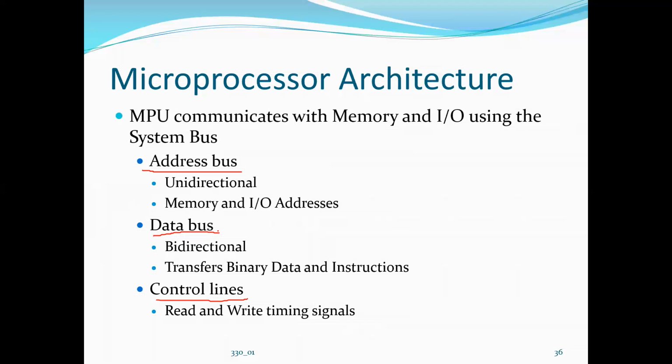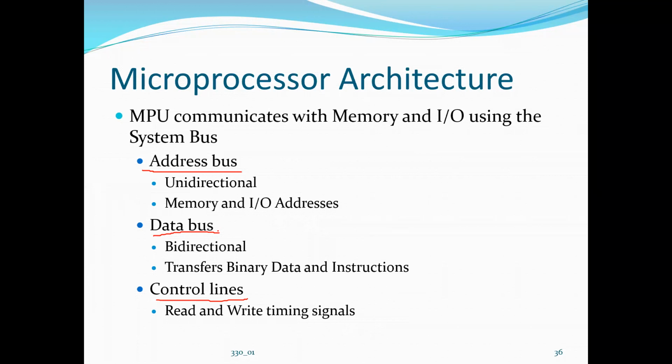Again, I'm telling you, whatever we are now learning is all basics. Till your i7 processor or any higher-end microcontrollers, ARM controllers, this is going to be the base. So we have to be very strong with the basics. Any controller or any processor we take will have the buses. So these are the three types of buses: the address bus, data bus, and the control bus.